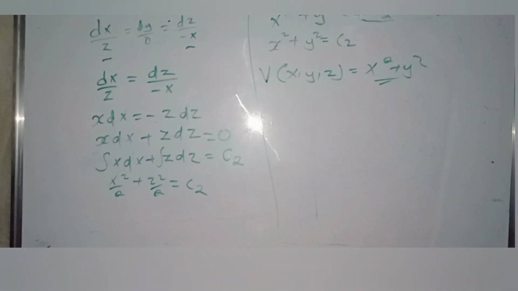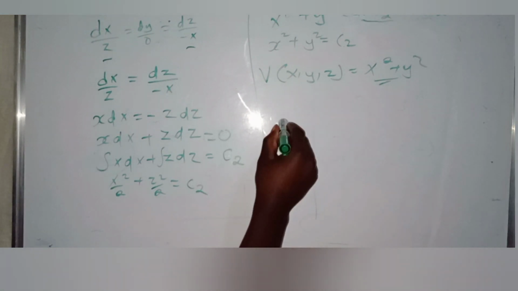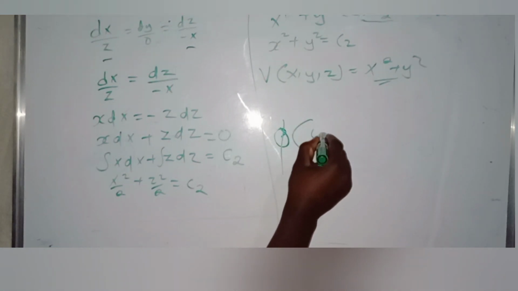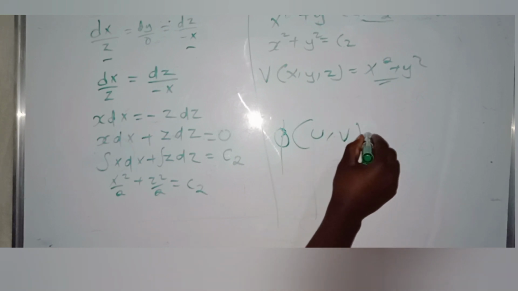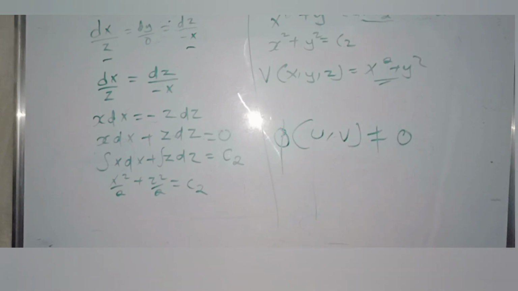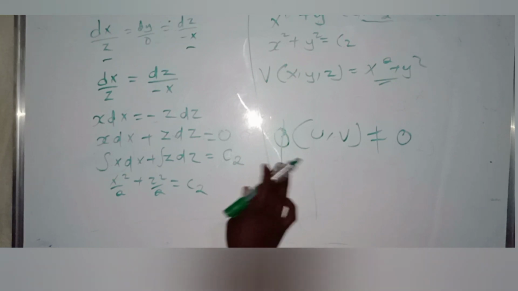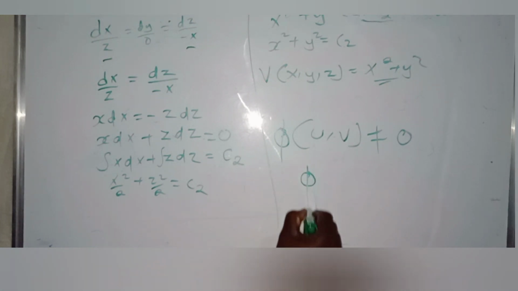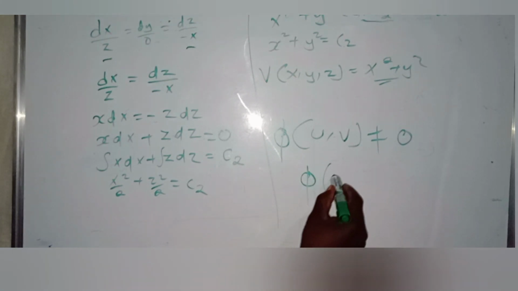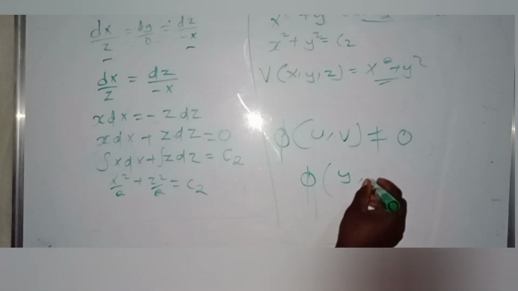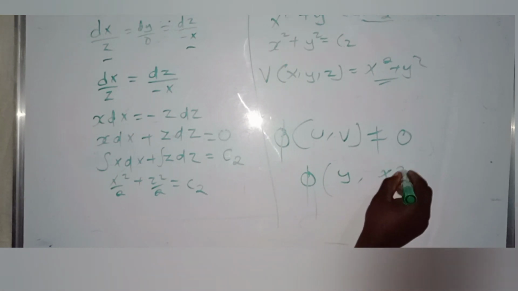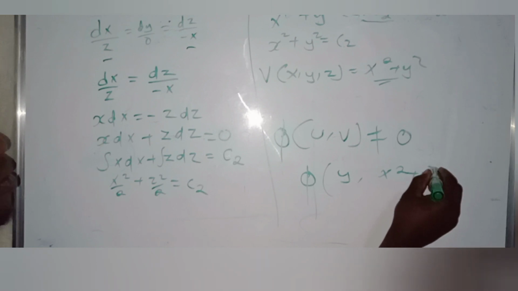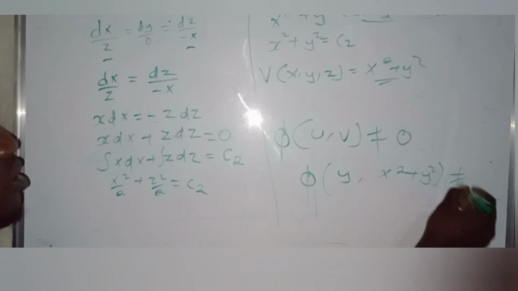The general solution of the above linear P.D.E. will be given by phi of u, v is equal to 0. So your final answer will be phi of y, x squared plus z squared is equal to 0.